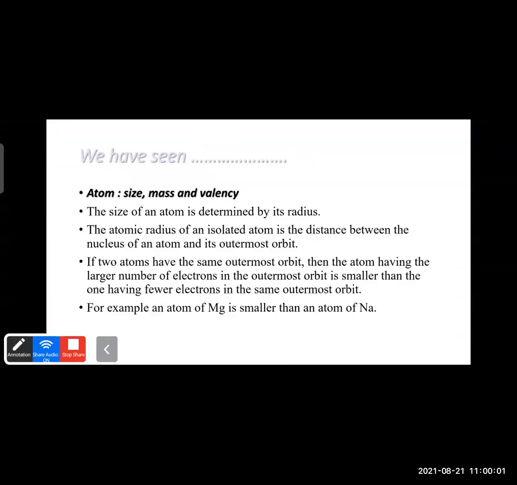Now we will move on to the next topic, that is atom size, mass and valency. The size of an atom is determined by its radius. The atomic radius of an isolated atom is the distance between the nucleus of that atom and its outermost orbit. Now, if two atoms have the same outermost orbit, then the atom having a larger number of electrons in the outermost orbit is smaller than the one having fewer electrons in the same orbit.